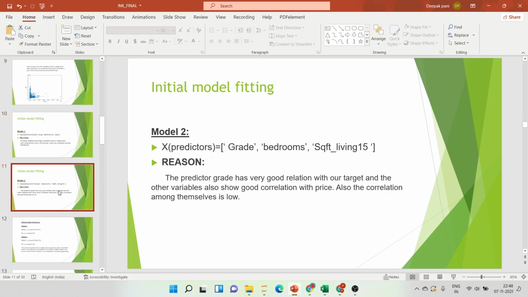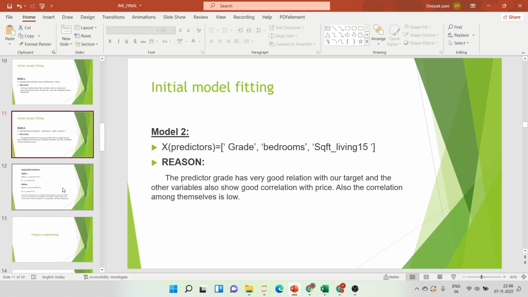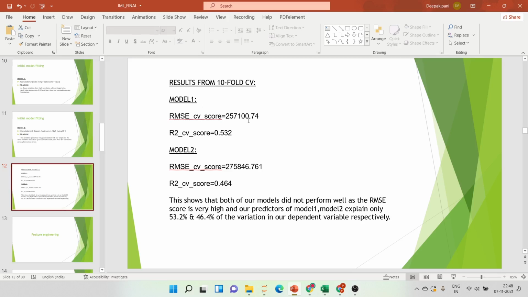And then we have fit a model, and we have got the RMSE and R square from the tenfold cross validation. This shows that our model did not perform well, as the RMSE scores are high and the R square values are low. You can see that the accuracy of the model is just 53 and 46 respectively. So we have done feature engineering, and that will be explained by my friend Deepak.